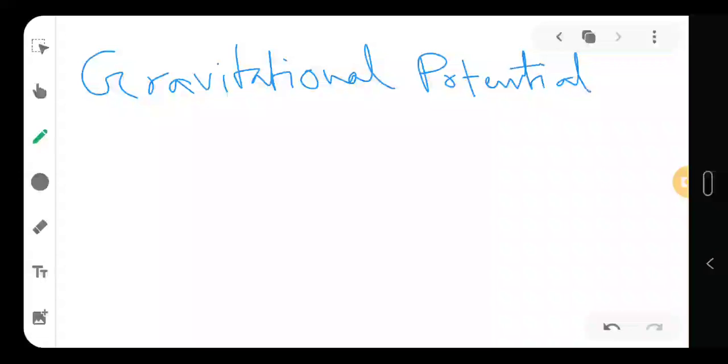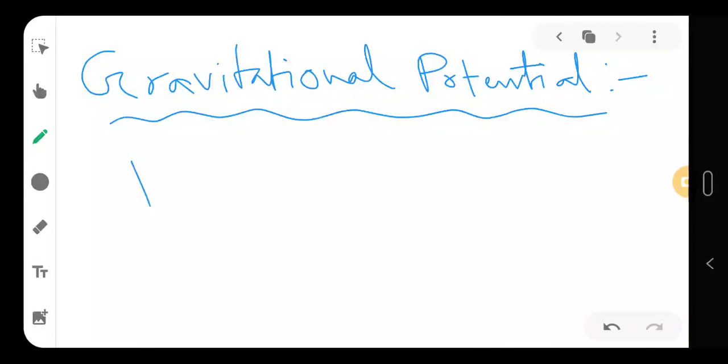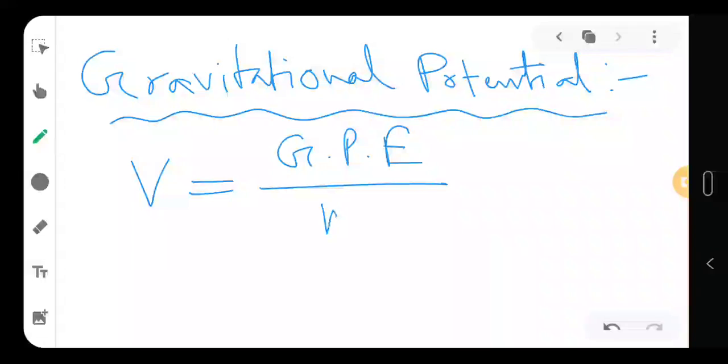The energy term is not there. Okay, so gravitational potential and gravitational potential energy, these two terms are different. The gravitational potential is similar to the gravitational field, but it is the gravitational potential energy divided by the unit mass, that means divided by the mass. So the definition is that the gravitational potential energy per unit mass is called gravitational potential, and it is denoted by V.